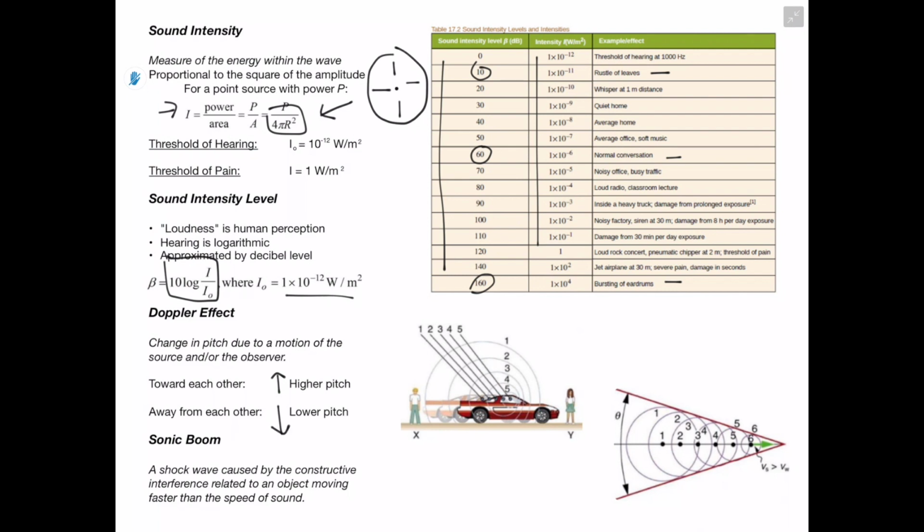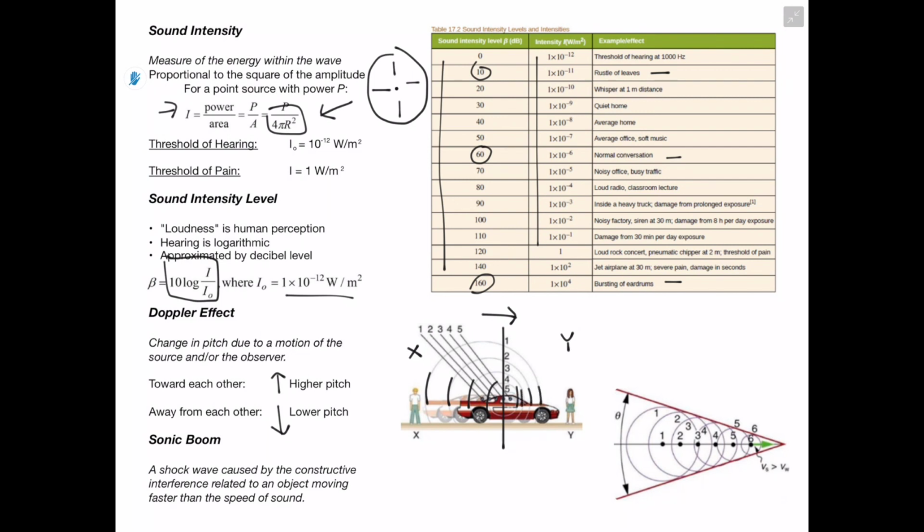Basically, we have a car that's moving in this direction, and it's making some sort of sound, whether that's an engine or a horn or whatever. It's moving towards this woman at location Y and away from this man at location X. If we were to draw a line from where the sound is originating, we can see that towards the side of X, we have greater distances between these sound waves, whereas towards the Y side, we have really small distances between.